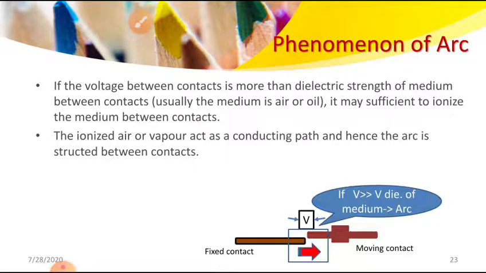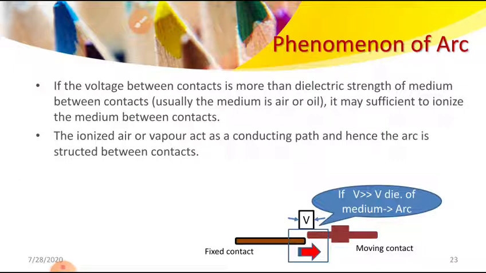You can see here, whatever voltage is developed is much greater than the dielectric voltage of the medium. For air, for example, the dielectric strength is 30 kV per centimeter, previously less than 30 kV. Once the gas is ionized and the contacts separate, that voltage increases above 30 kV per centimeter, for example 50 kV per centimeter. Then ionization of the air between the two contacts takes place, through which electrons will try to flow.